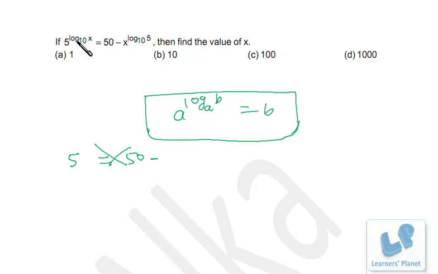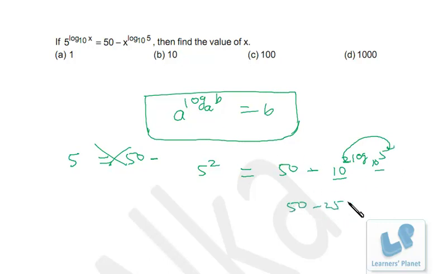Suppose we have 100. So 5 raised to log 100 to the base 10 is 5 square, right? And on the right hand side, 50 minus x, where x is 100. So it's 10 raised to 2 log 10, 5. Or I can transfer this to over here. So it's 5 square, so this and this are the same, as we can compare over here. So it will be 5 square, that means 25. So it's 50 minus 25. So on the right hand side also it's 25. On the left hand side it's also 25. So 100 is the most suitable option. Okay, just this property should be clear in your mind. I hope you are clear.